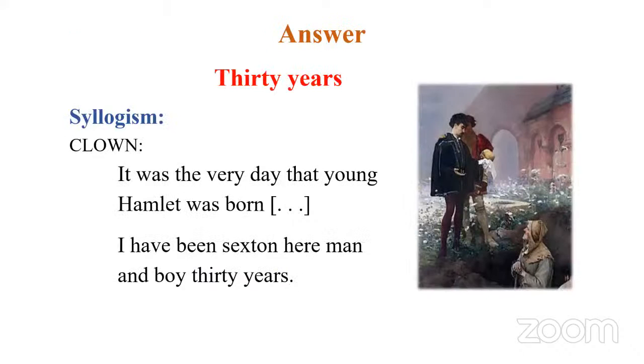The clown says, I have been sexton here, man and boy, 30 years. So he has been working as a gravedigger for 30 years. And from this statement, we come to the conclusion that Hamlet is actually 30 years old, not going through a middle age crisis. And this kind of technique is called a syllogism. They give you two statements and you put it in such a way that you infer certain things out of it. You come to a conclusion. So this is the conclusion we get out of this scene. So that's why this scene is very important.